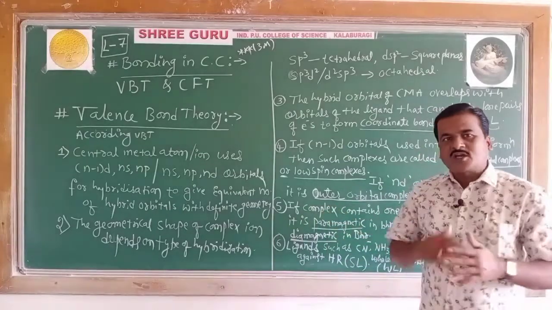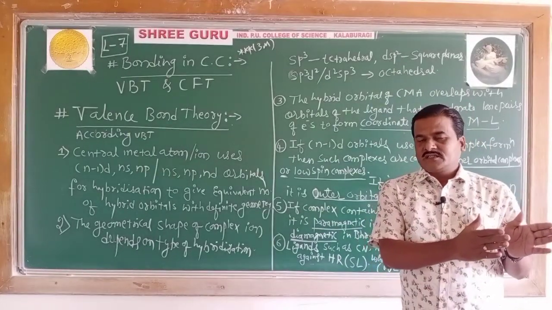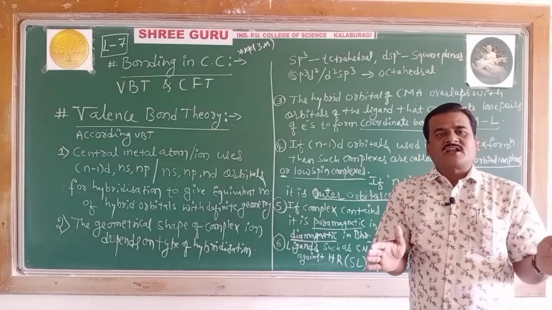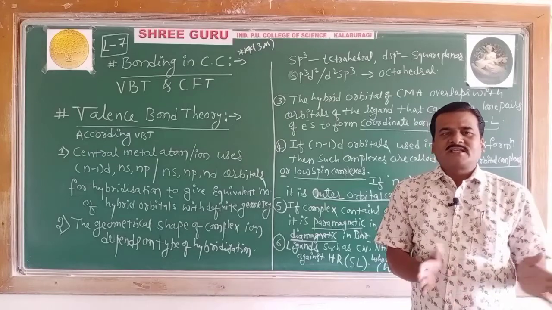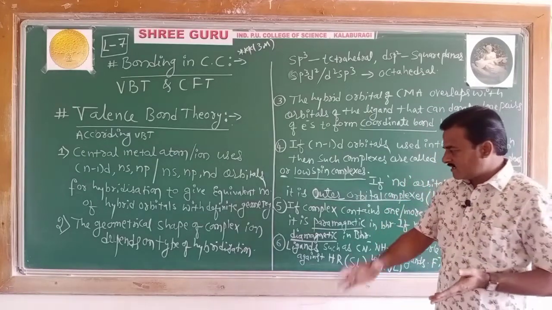Then coming to the fifth point, the resulting complex ions, if they contain one or more unpaired electrons, then their magnetic property is going to be paramagnetic. If there are no unpaired electrons in the complex formed, then it is going to possess a diamagnetic character.